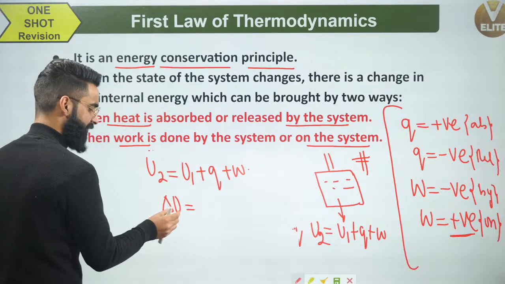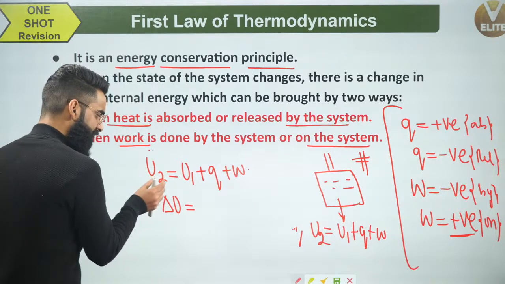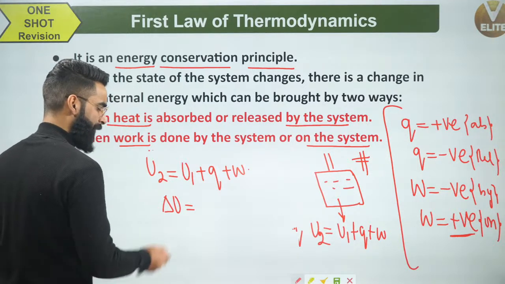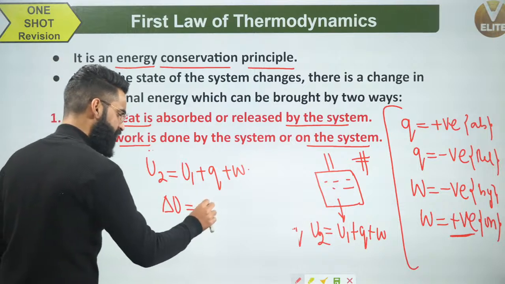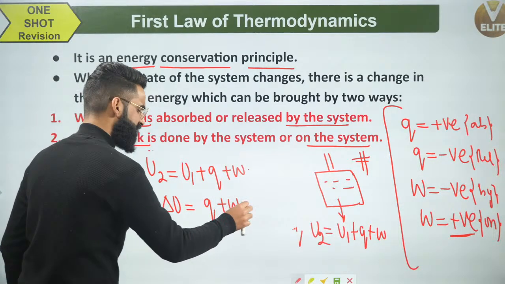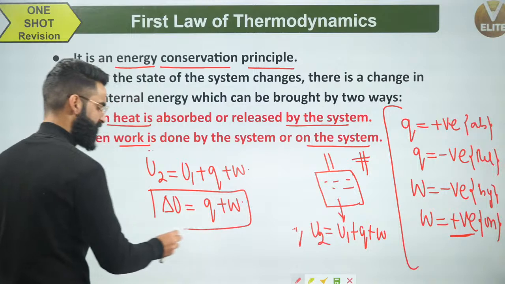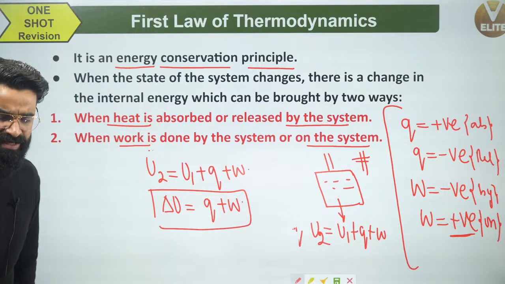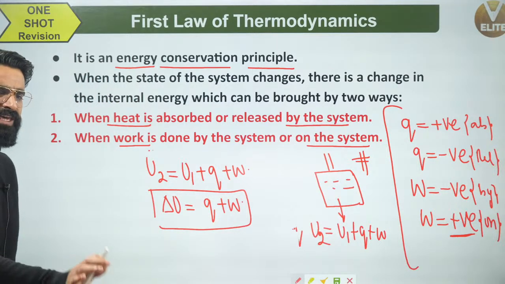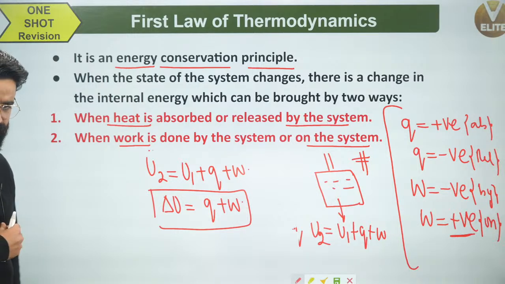Delta U means change in internal energy, which is simply equal to the final internal energy of the system minus the initial internal energy of the system. It's equal to Q plus W. This is the mathematical formulation of the first law of thermodynamics. And you need to be careful with the sign conventions and the terminologies.